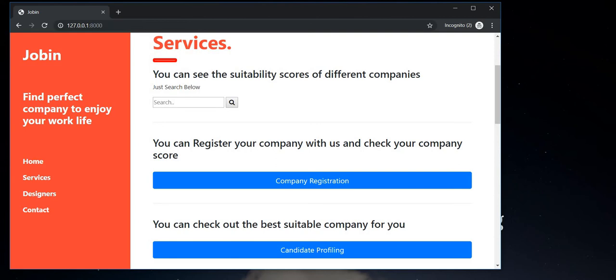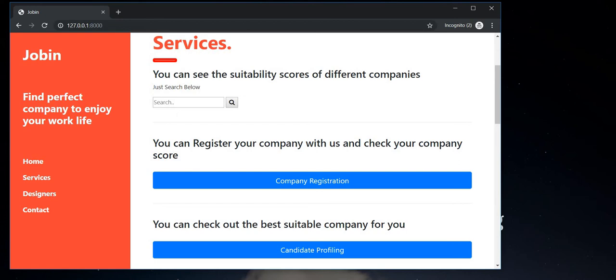Every year, when candidates are searching for jobs in different companies, they want to know whether they will be suitable for that company or not: the work culture, the skill sets required, the pressure, the mindset, the output required by that company, and whether he or she can take that pressure. Those kinds of questions usually arise in every candidate's mind. So for solving those problems, we have